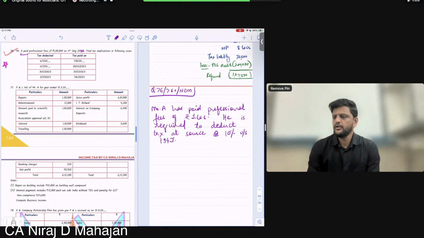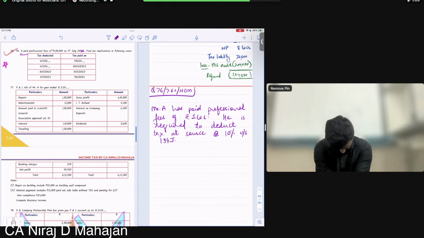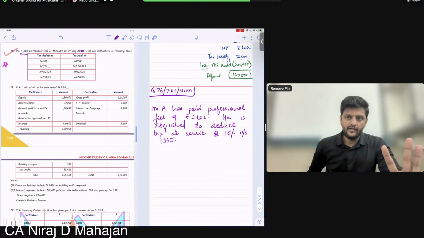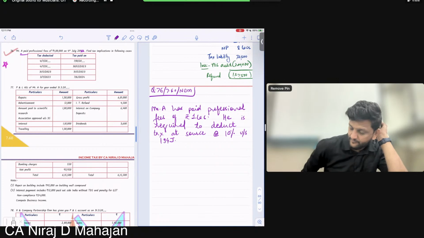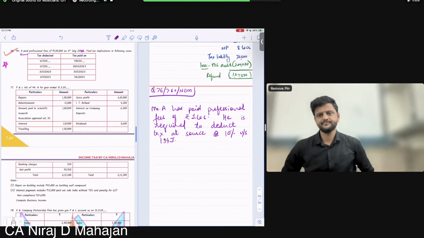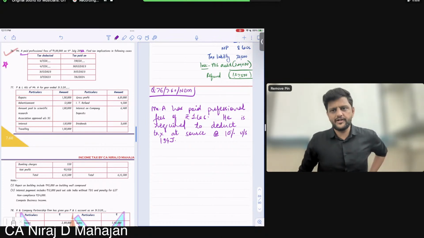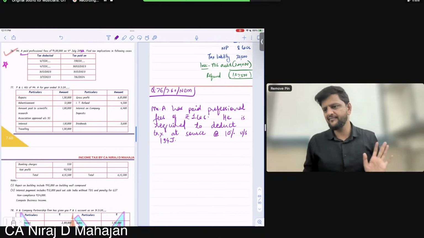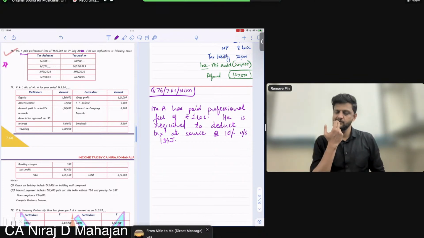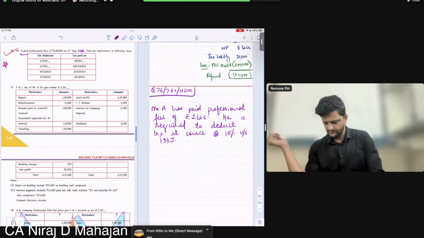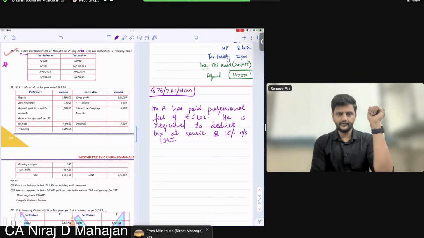For 194 A, B, whatever we have, okay, understand now. We have 194 A, B, C, etc. We have up to 194 R. Just like in your CA foundation logical reasoning, A is 1, B is 2, C is 3. Remember D is till R we have, okay? So you can understand how many sections are there. I'll come to that later on. Okay, everybody ready?